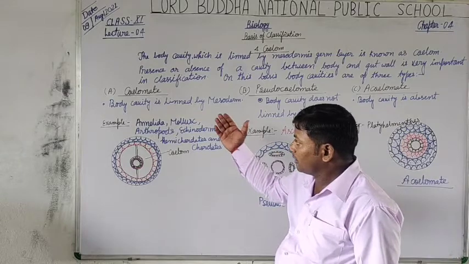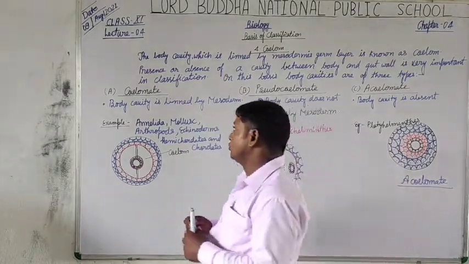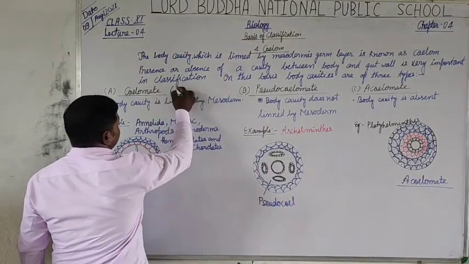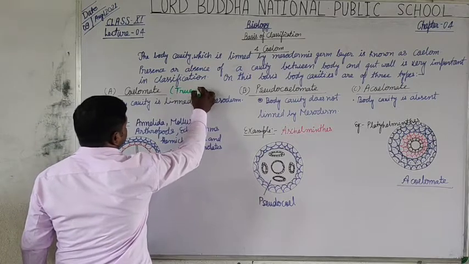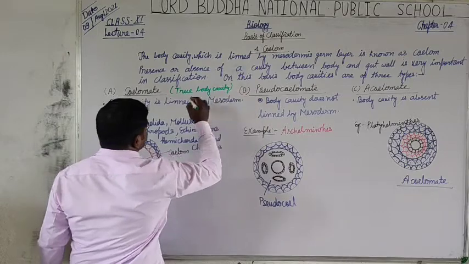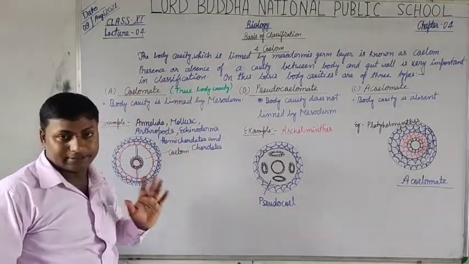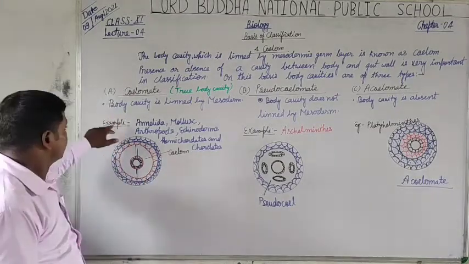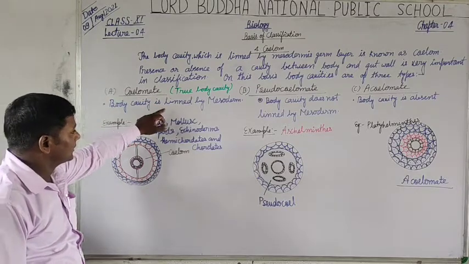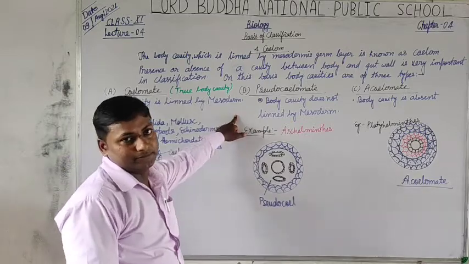The members which possess true body cavity are called coelomates. In short, you can say, as per the definition, the body cavity is well lined by mesoderm layer.